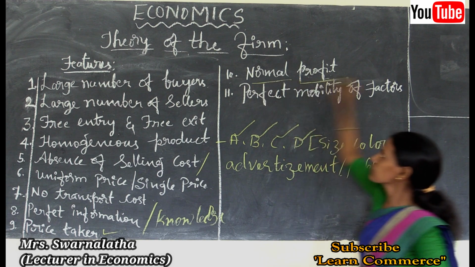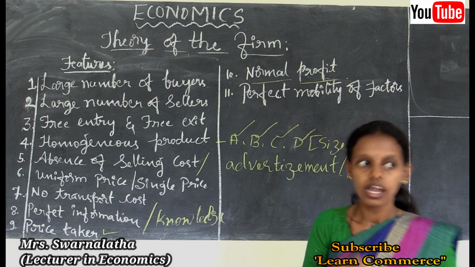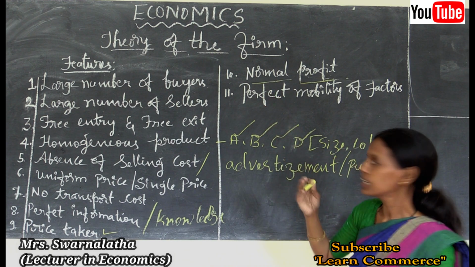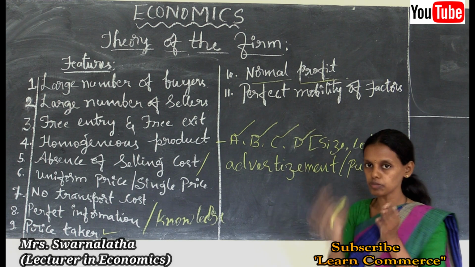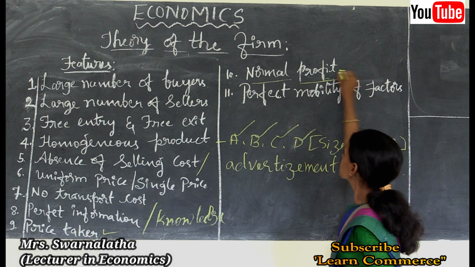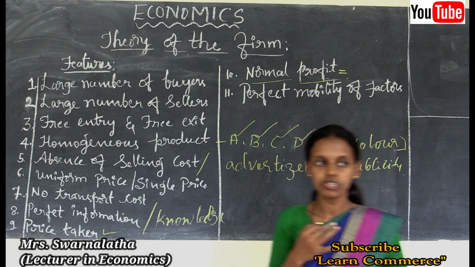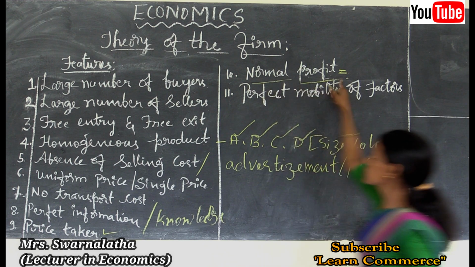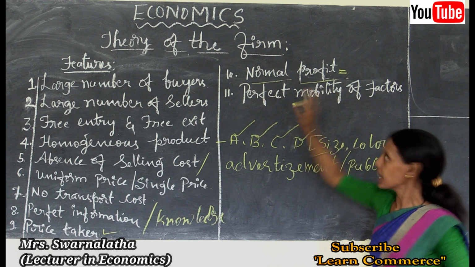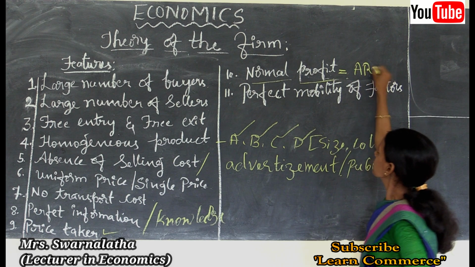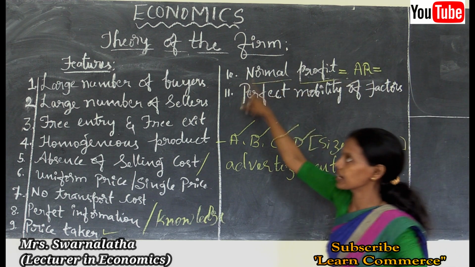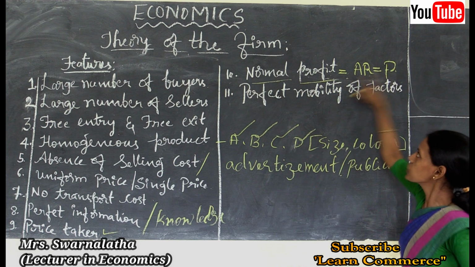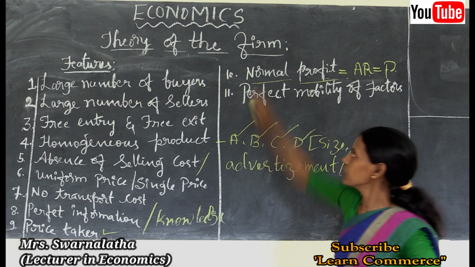Next one, normal profit. Normal profit means this perfectly competitive market is going to get only the normal profit. There is no super normal profit. Normal profit is nothing but just enough to stay in the industry. So here there is no loss and no super normal profit. In each and every perfectly competitive market, average revenue should be equal to the market price. AR should be equal to P. It is said to be the normal profit.